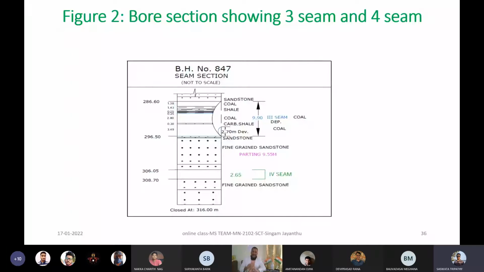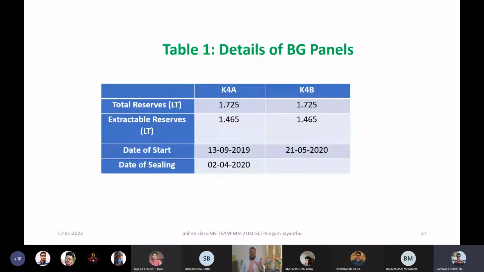In that way, I wanted to show these things to you, my beloved students. Then continuing further, as I told you, I can give you a number of examples, but one simple example I am showing you is of a panel, recently, where your senior scholars, PhD scholars or MTech or BTech scholars, those who are really interested in field-oriented research and academics, used to come with me to the mines and learn more of the problems being faced in the mining industry in India, if not in the world.